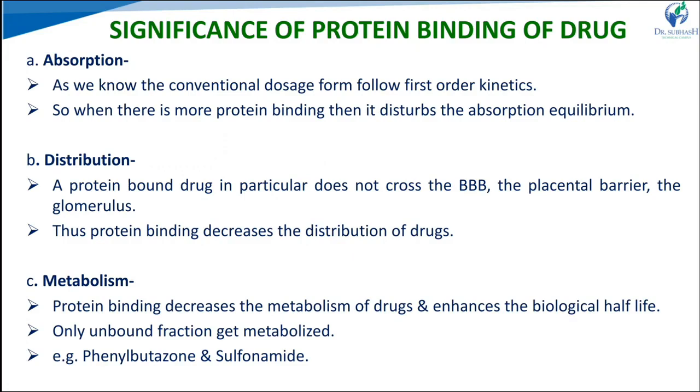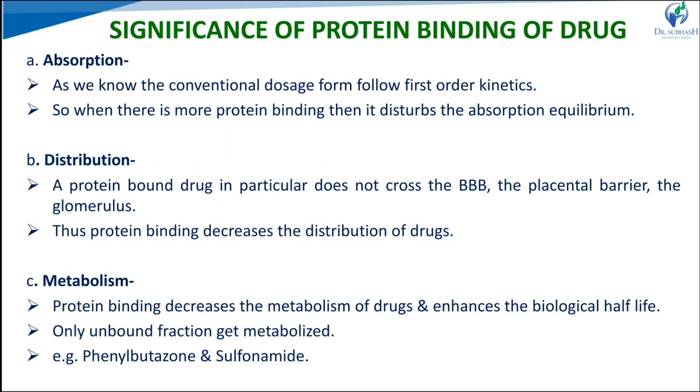Second, in the distribution process, protein bound drug does not cross the blood-brain barrier and is not distributed to some organs and tissues, like the placental barrier and blood-brain barrier, and does not go for elimination by glomerular filtration. So it restricts the specific drug to specific tissues and organs, giving protection. That reduces the distribution of the drug to particular organs or cells.